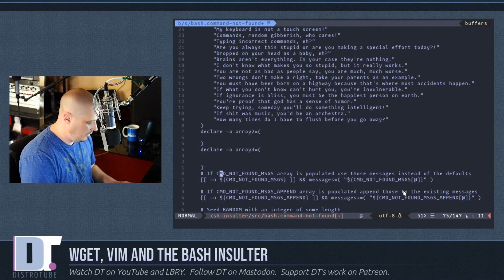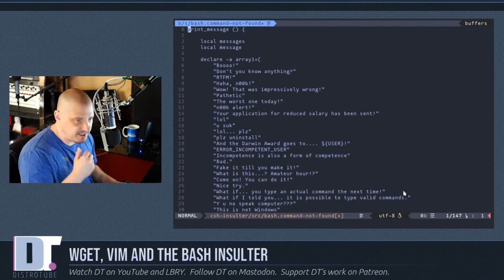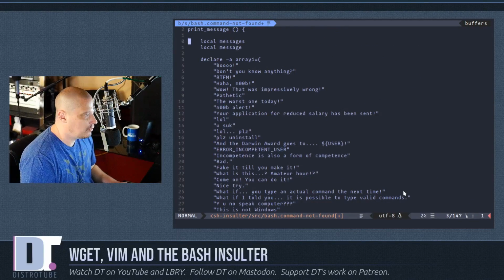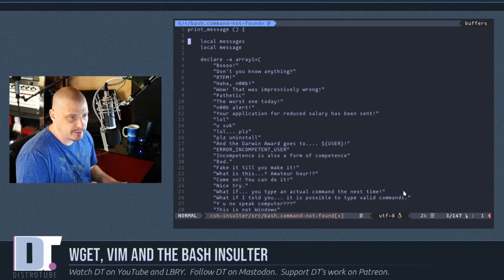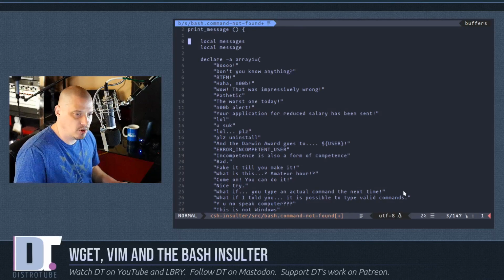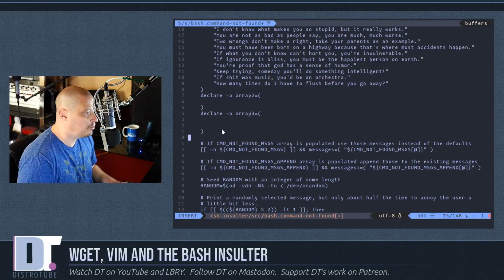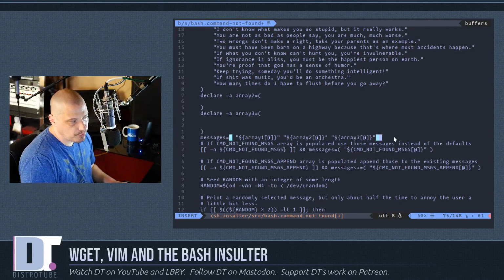All right, so now we have 3 different arrays. I gg to get back to the top, though. Remember that this thing is going to search for an array called messages. Messages doesn't exist anymore. We have array1, array2, array3. So here, past array3, we're going to go ahead and create this new messages equals and then parentheses, array1, array2, array3. Of course, we've got to do the ending parentheses.